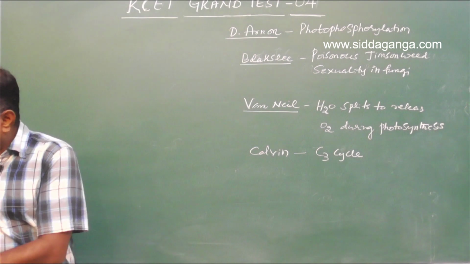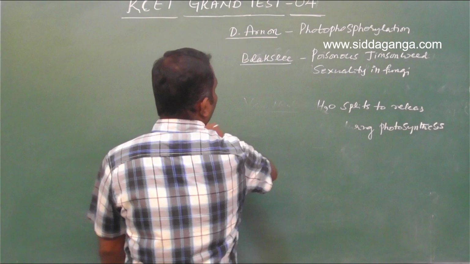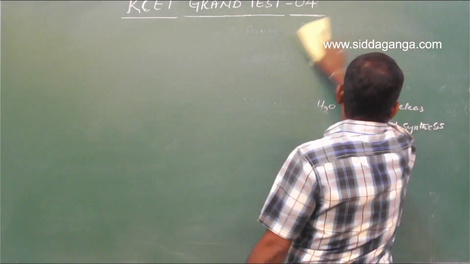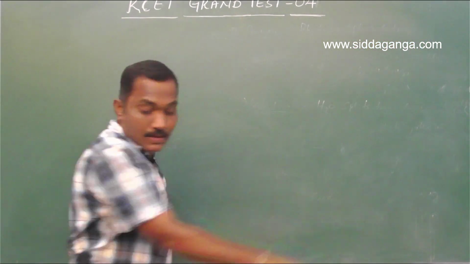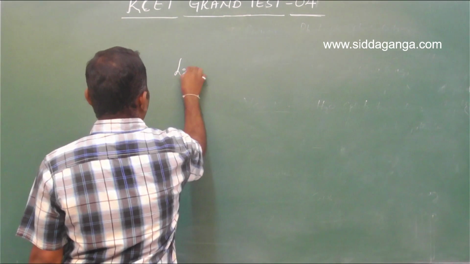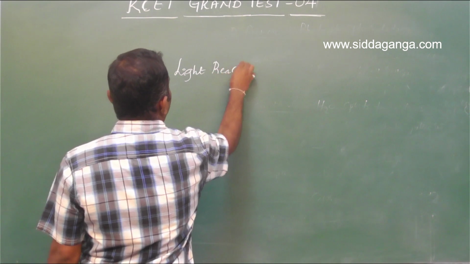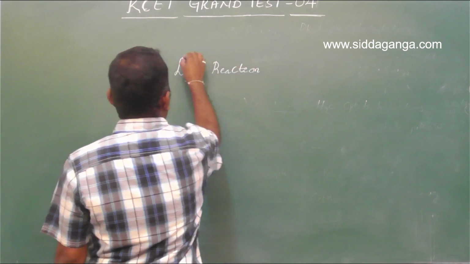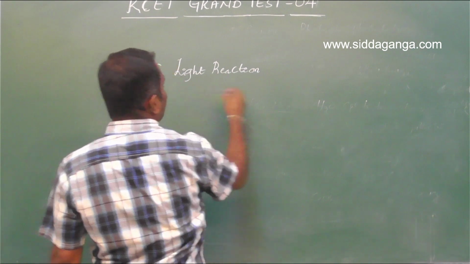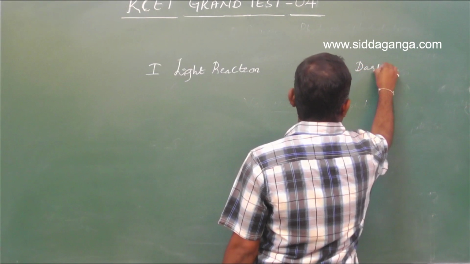Well, we know that photosynthesis occurs in 2 phases. The first phase is the light reaction. Second phase is the dark reaction.